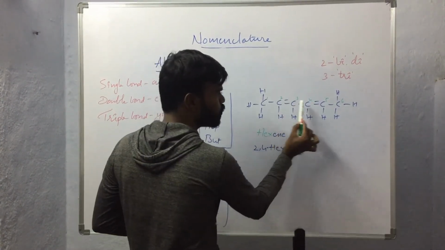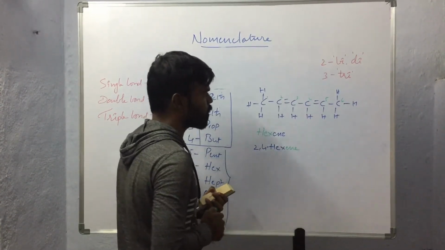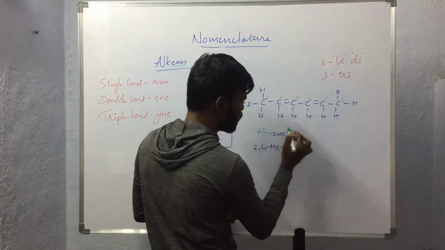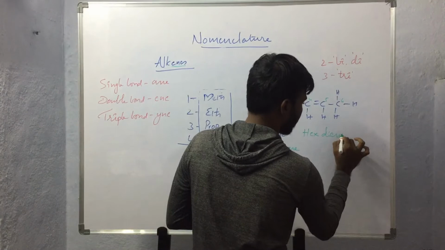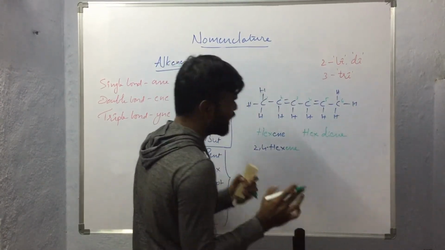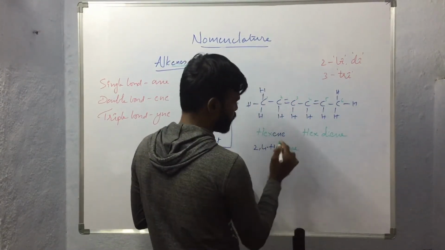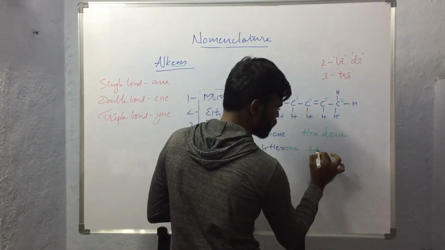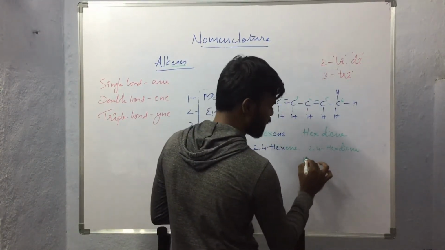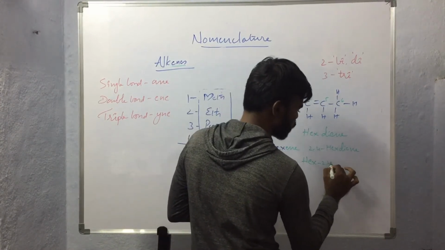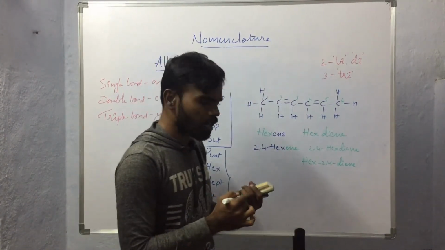So here 2 unsaturations, 2 double bonds are present in the compound. So the name of this compound will be hexdiene. Now we have to designate the positions of the unsaturations. So here, as we wrote, 2, 4 hexdiene, or we can also write it like hex 2, 4 diene. So this will be the name of the compound.